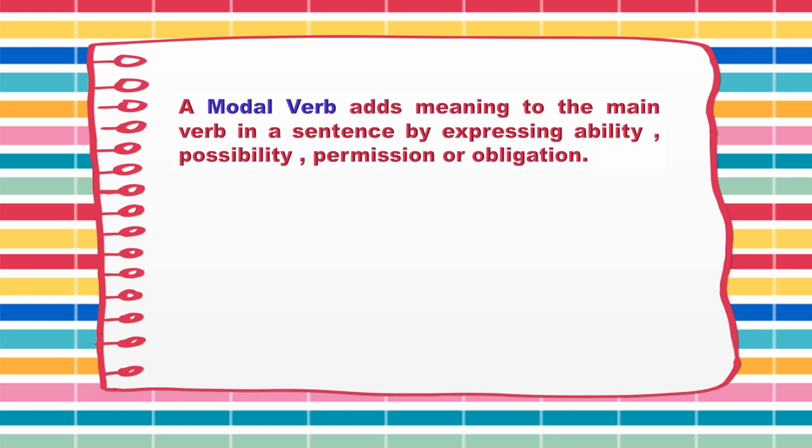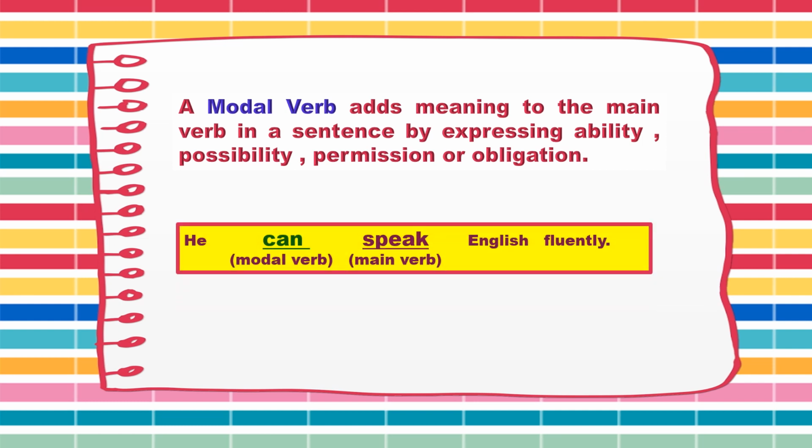A modal verb adds meaning to the main verb in a sentence by expressing ability, possibility, permission or obligation. For example, see this sentence: he can speak English fluently. Here, can is a modal verb and speak is the main verb. Agree, students? Speak is the main verb in the sentence and can is adding meaning to it. Now, how is it adding? It is telling us that he has the ability to speak the English language very fluently.